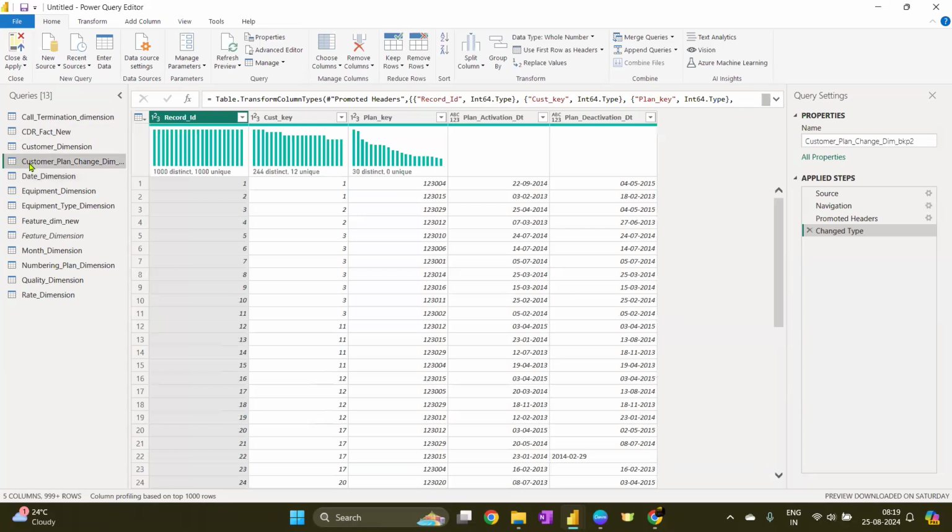Cool. Customer plan change, and here you are going to see some error. Let's see if you can figure that out. It is a very silly error actually, and it is a man-made error. It is not a machine error. It is not something where you take data from a platform or website and it gives you those outputs. Somebody deliberately made changes in the data, and that's what the error is about.